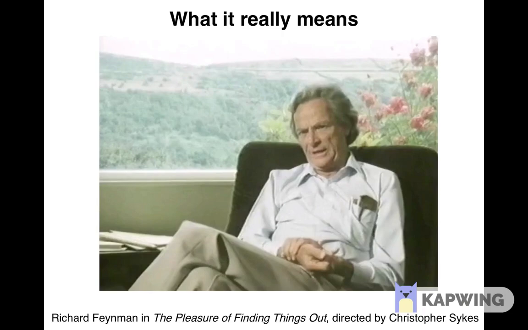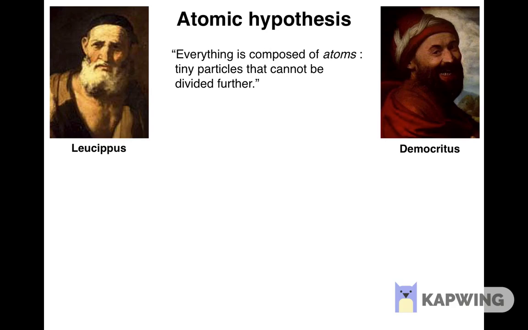So how can we explain what atoms are in the simplest terms possible? A good place to start is the atomic hypothesis. 2,500 years ago, the ancient Greek philosopher Leucippus and his student Democritus claimed that everything is made up of tiny particles that cannot be divided further. They called these particles atoms, meaning indivisible in Greek.